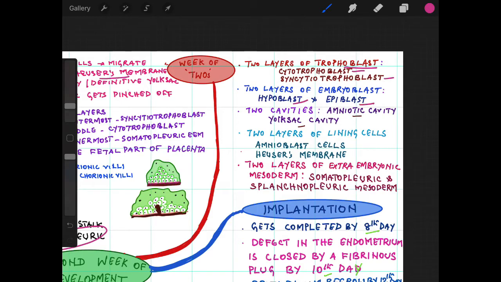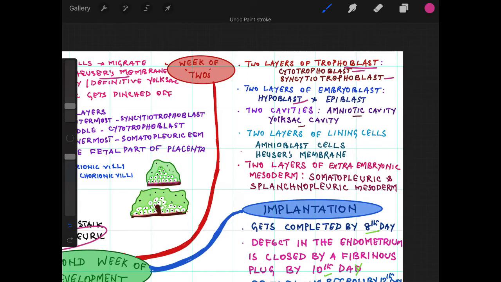There will be two cavity formation, one is amniotic cavity and the other one is yolk sac cavity. There will be formation of two membranes, that is from the epiblast layer, amnion, which will be lined by amnioblast cells, and the other one develops from the hypoblast layer, that is Heuser's membrane, which will be lining the blastocyst cavity.